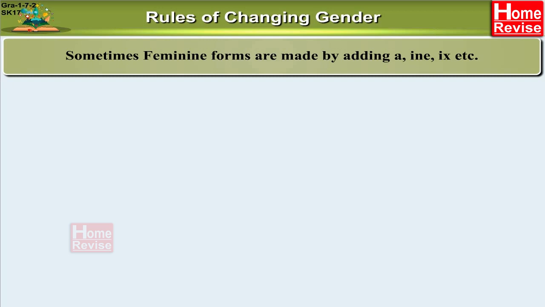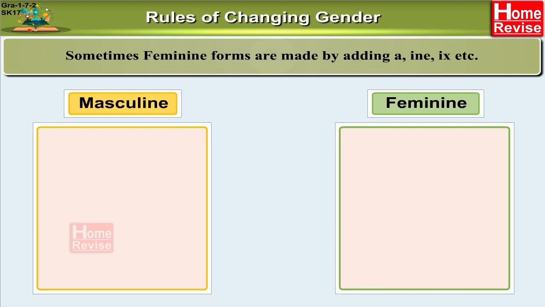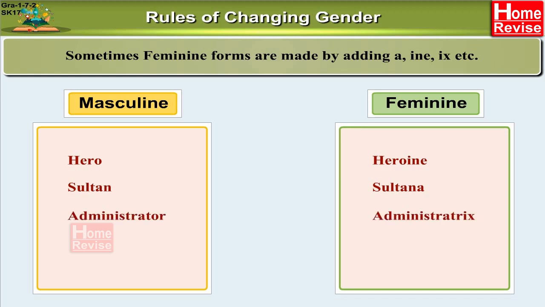Sometimes feminine forms are made by adding a, ine, ix, etc. Like the masculine word hero is made feminine heroine by adding ine. Sultan is made feminine by adding a, sultana. Administrator, administratrix. Prosecutor, prosecutrix.